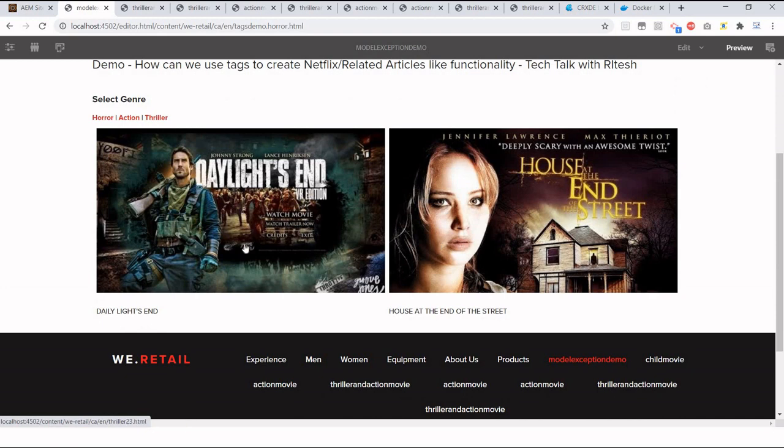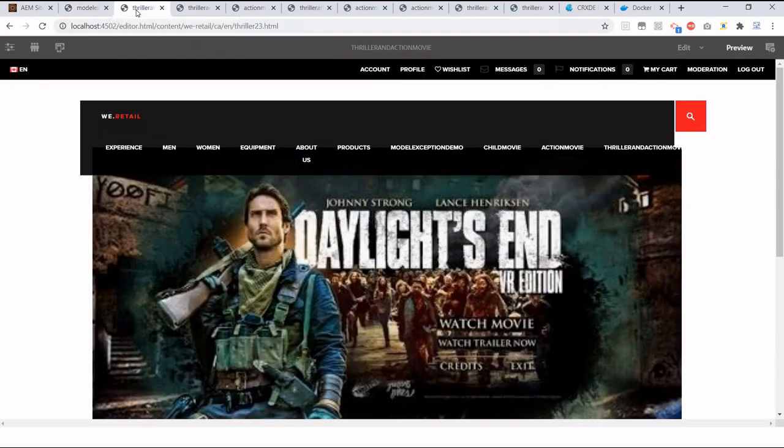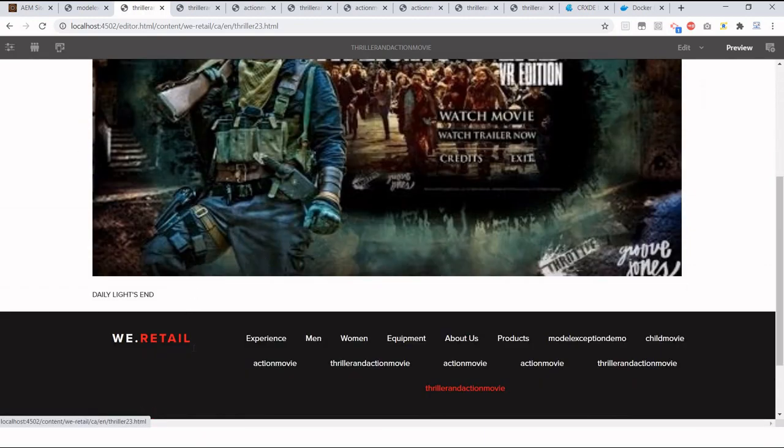So this is a better approach, using the tagging feature of AEM. This way we can maintain specific article pages or movie pages anywhere, irrespective of any hierarchy, and it's easy and maintainable. We can even target a specific resource as well. For example, within my movie page, if I want to target a resource, such as the description of this movie, I can target it very easily.